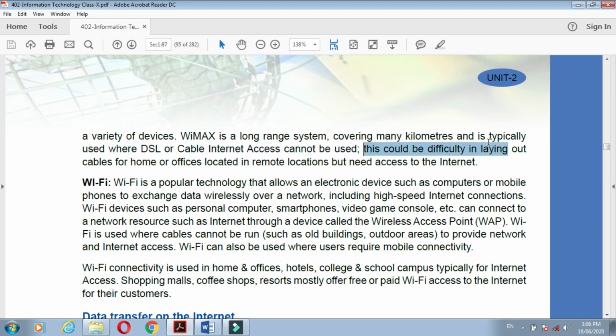It could be difficult to lay cables for homes and offices in remote locations that still need internet access. Sometimes there are very remote locations, like Pokhran, Kashmir, or the desert. In these remote locations it is not possible to lay cables. At that time, for the internet, we use WiMAX services.